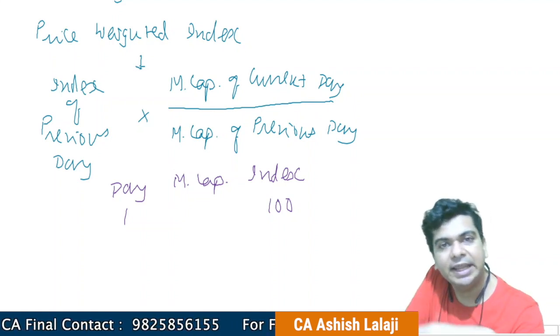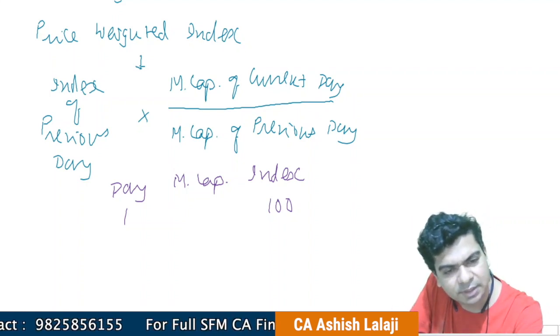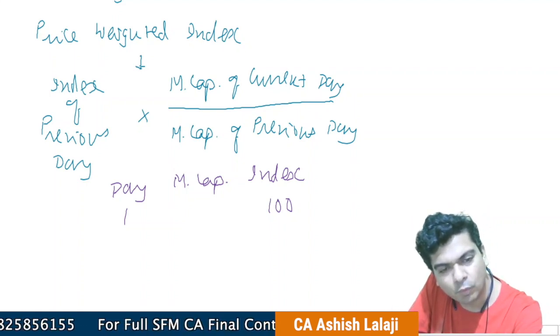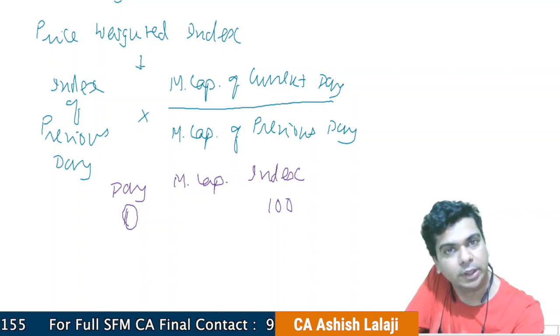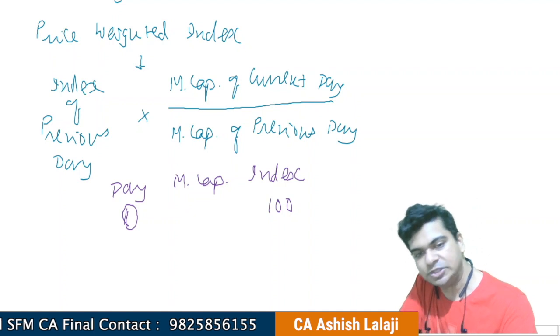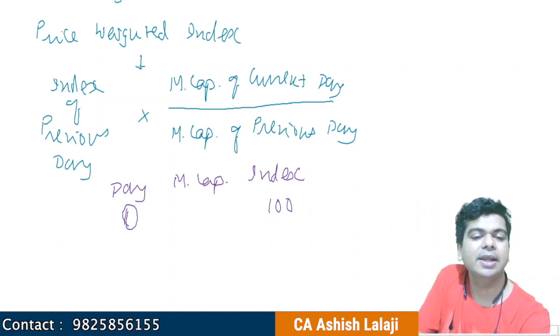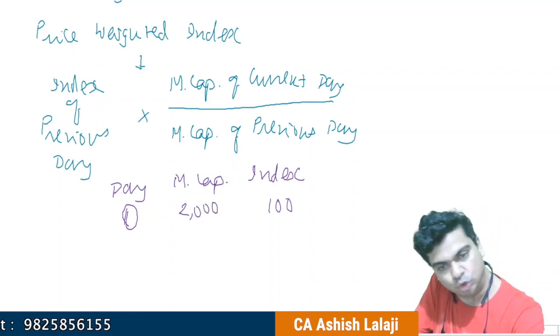So we are generating an index number, in which, instead of day one, let me put it as day zero. I consider this as the starting point. If you are generating an index number, then the starting point will be 100. So I say index is 100. And let us say the market capitalization is 2000.